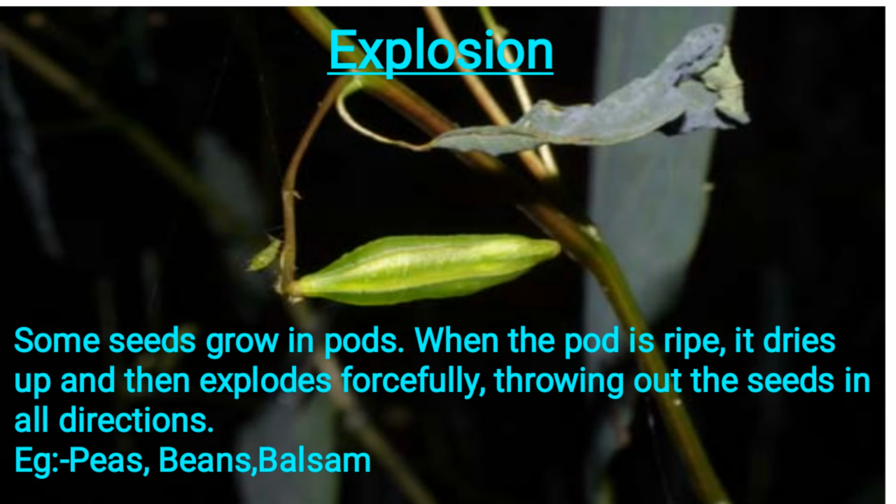When the pod is ripe, it dries up and then explodes forcefully. When the pod is ripe and it dries up, it will burst forcefully, throwing out all the seeds in all directions. So through the explosion also new baby plants come. For example, peas, beans, balsam, these all seeds grow in pods.